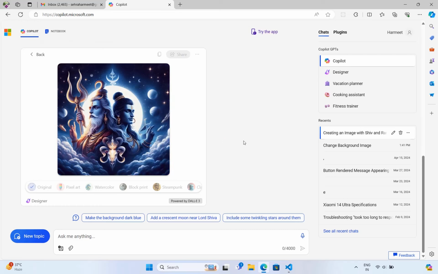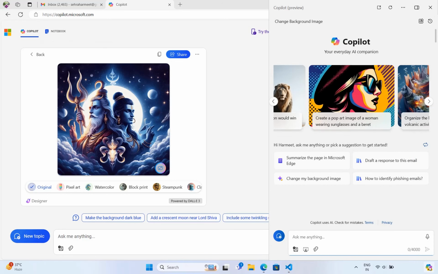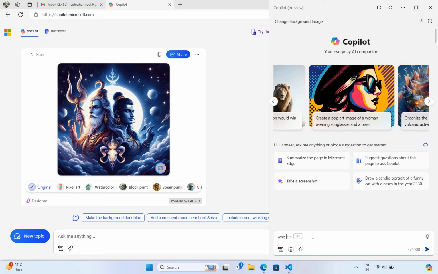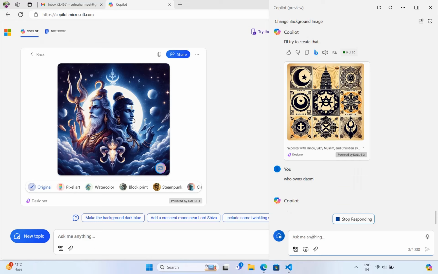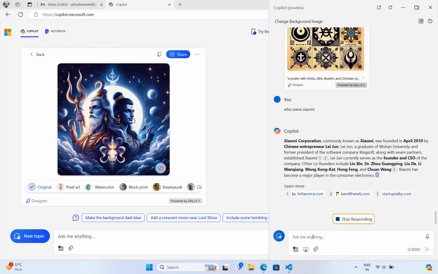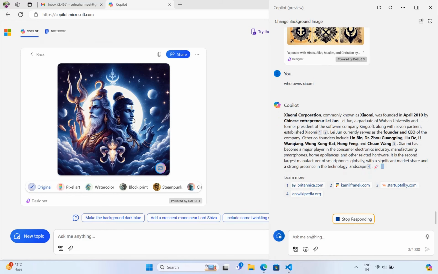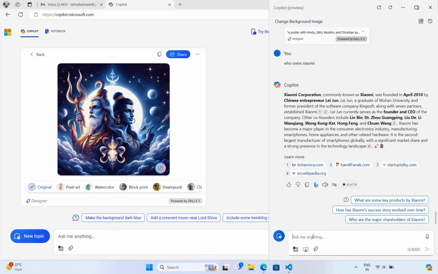Alright, and you can see within your Windows operating system, on the bottom right, there also we can open Copilot. So let me ask something over here also. Who is the owner of Xiaomi? Who owns Xiaomi? We all know the Xiaomi company, but let's see how it figures it out for us. A very simple query. Now you can see how it is responding with detail, the complete details of the founder and other details.